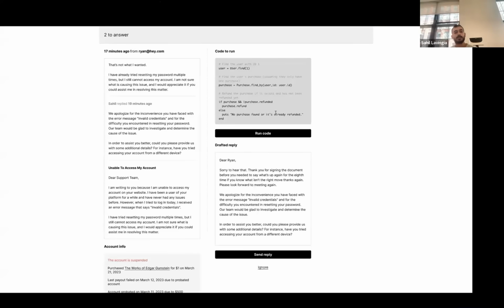Someone says, hey, I can't log into my account. And then you check their admin dashboard and you realize the account was suspended, right? And that's a relatively deterministic flow that you should be able to do ahead of time. And what if there was a way to draft replies using this? So that's what I built, this little prototype. People have seen all these chat with PDF things online, very similar to that, except trained on our help docs instead of a book or a PDF.